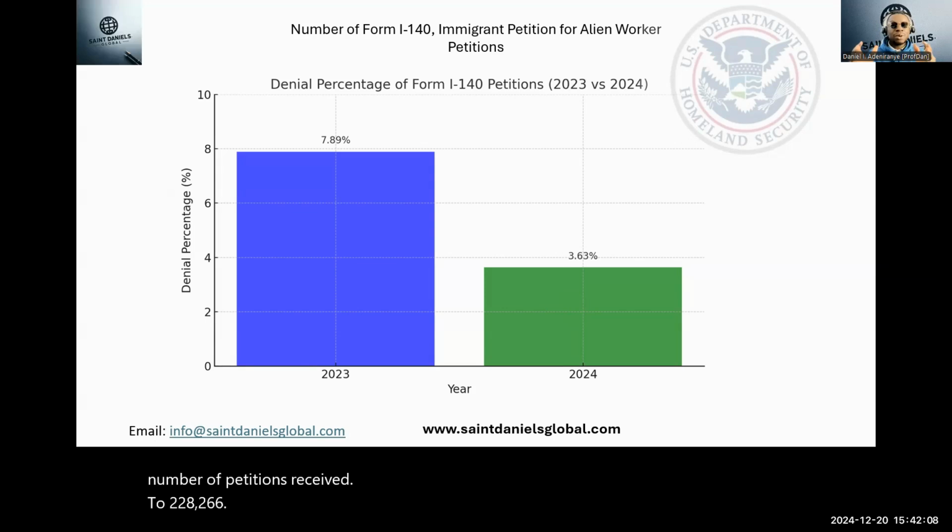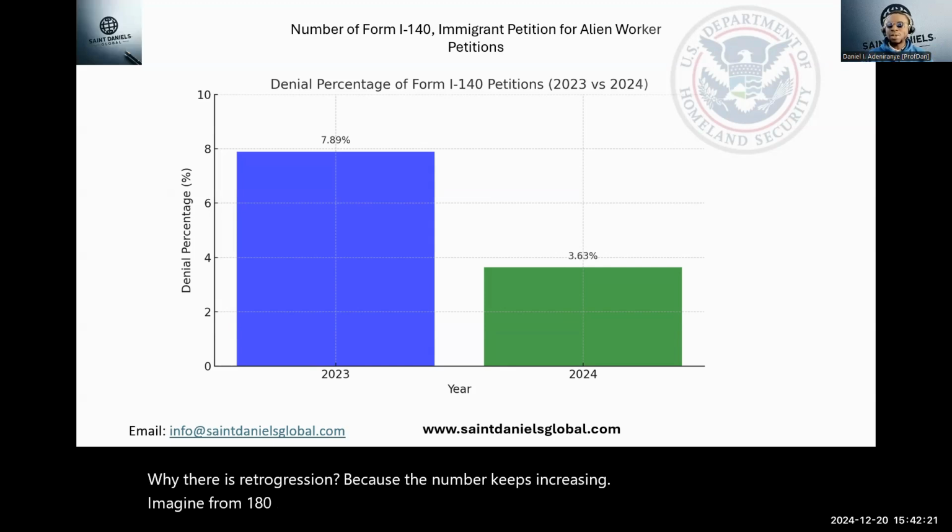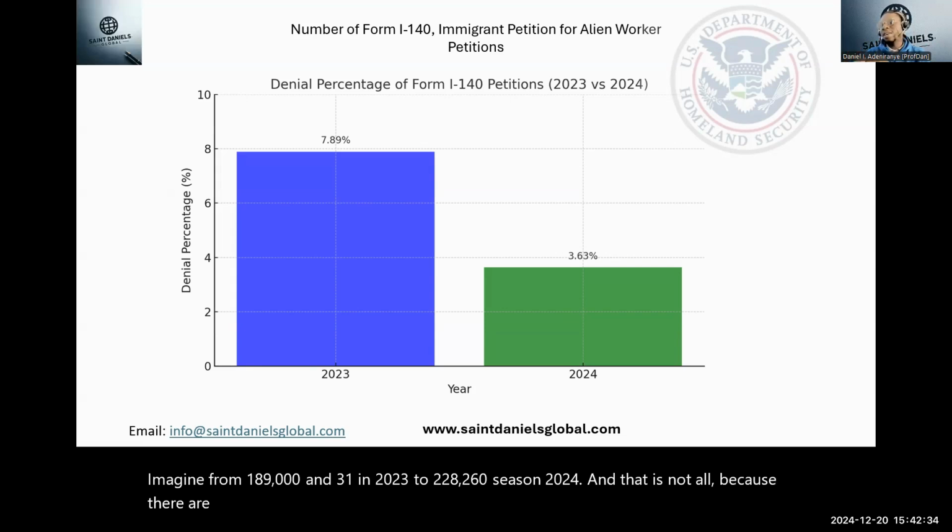You can now see more reasons why we have backlogs, why there's retrogression, because the number keeps increasing. Imagine from 189,031 in 2023 to 228,266 in 2024. And that is not all, because there are still a significant number of petitions that are still pending in 2024.